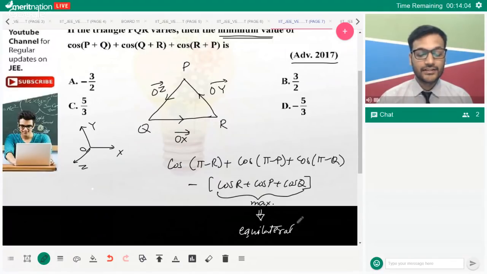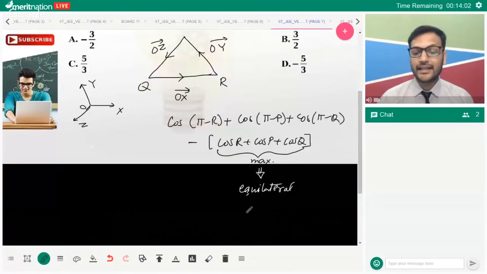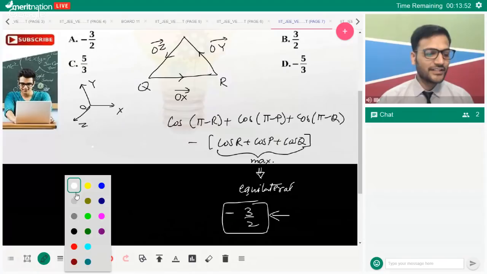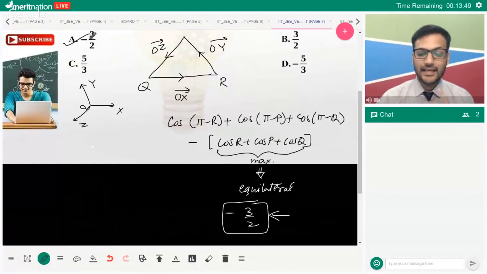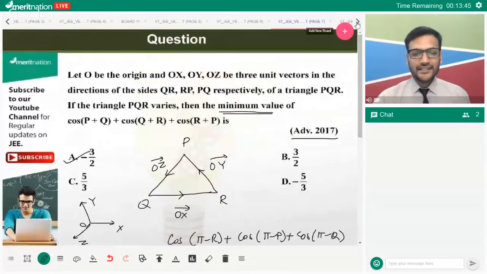This is also a result from properties of triangle. You can get it. And as soon as it turns out to be an equilateral triangle, we can see that this is 60 degrees, 60 degrees, 60 degrees, 1 by 2, 1 by 2, 1 by 2, which is 3 by 2. So this turns out to be the answer to the question. I hope this is clear to all of us. So the correct answer to the question is A, which is negative 3 by 2. Fine enough. That's all what we had.